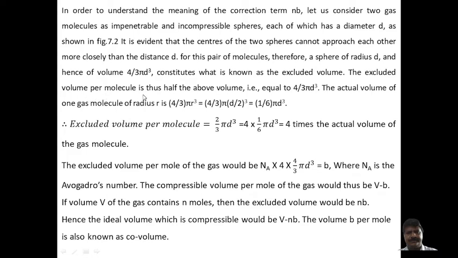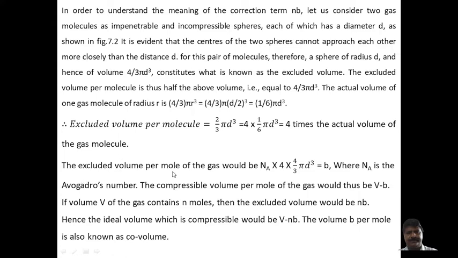The excluded volume per molecule is half of the above, that is 2/3 pi d cubed. The actual volume of a gas molecule of radius r is 4/3 pi r cubed. Since r is half the diameter, this is 4/3 pi (d/2) cubed, which simplifies to 1/6 pi d cubed. Therefore the excluded volume per molecule is 2/3 pi d cubed, which is 4 times 1/6 pi d cubed, equal to 4 times the actual volume of the gas molecule.